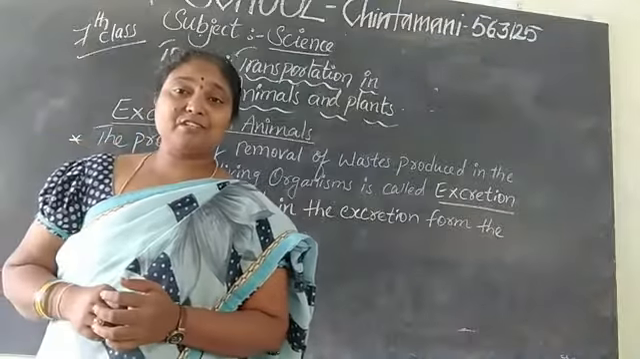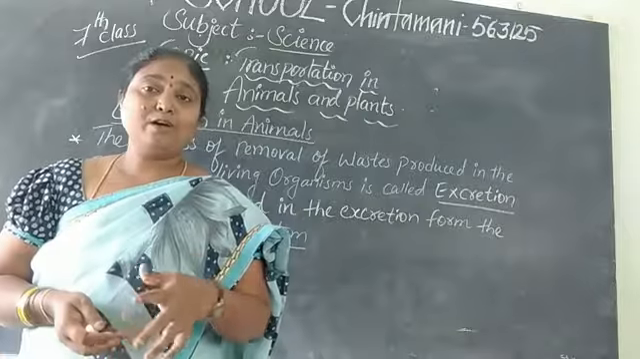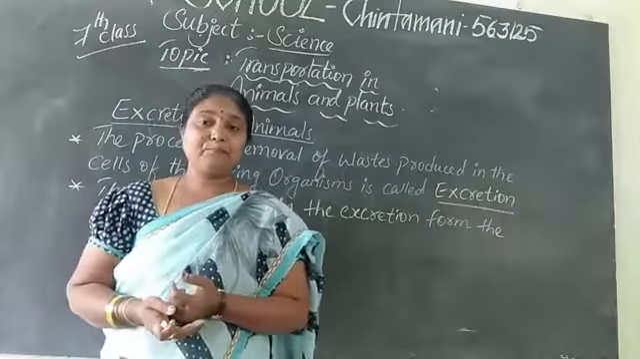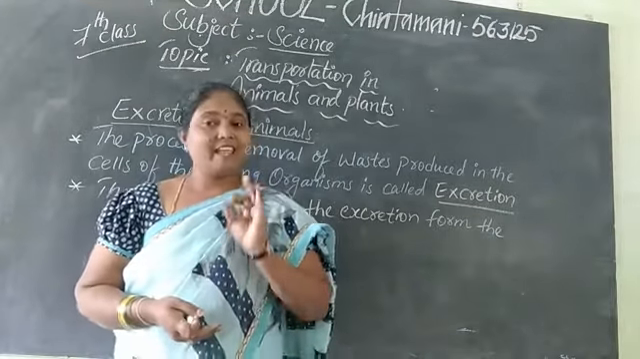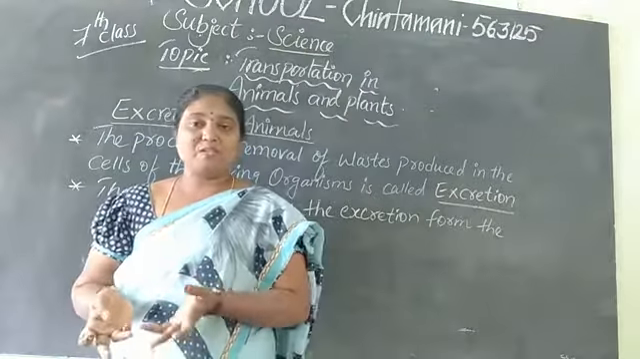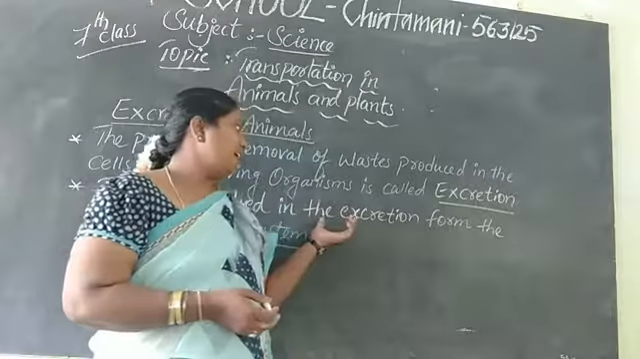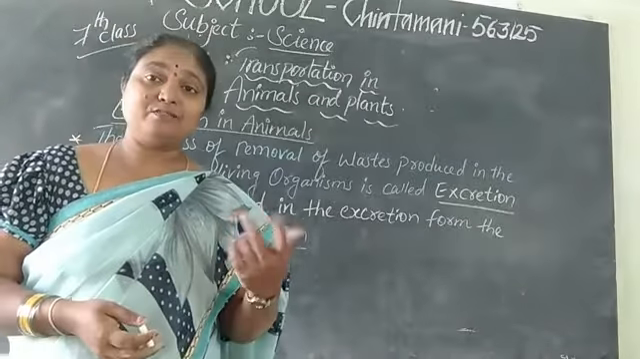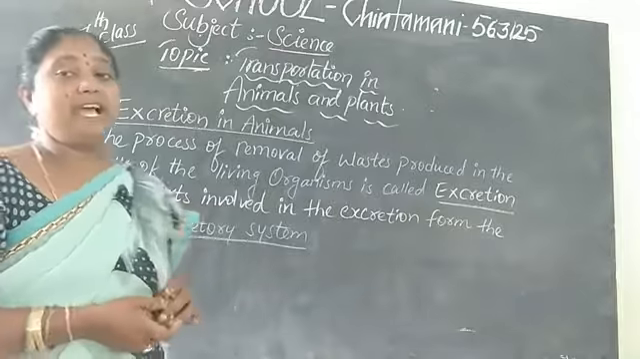What do you mean by excretion? Removing waste materials from living things. So what are our excretory parts, children? One is kidneys, skin, lungs. Yes. So these parts we call the excretory parts or excretory system. So in today's class we are going to learn about excretion in animals.